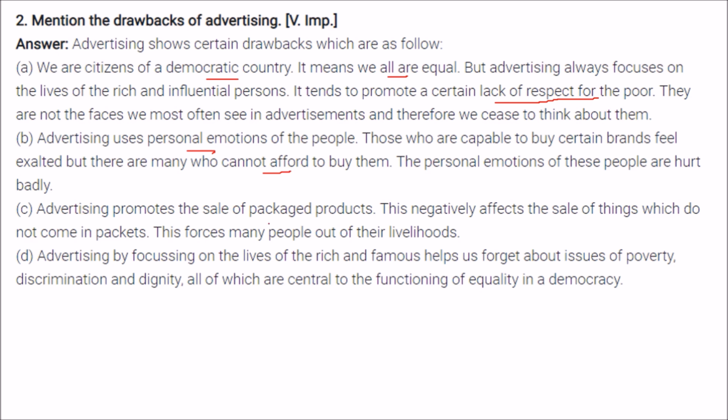Advertising promotes the sale of packaged products, and this actually negatively affects the sale of things which do not come in packets, or are sold loose. So this is affecting the livelihood or earning of many of the small businesses or poor people. Advertising, by focusing on the lives of the rich and famous, helps us to forget about issues of poverty, discrimination, and dignity, all of which are central to the functioning of equality in a democracy.